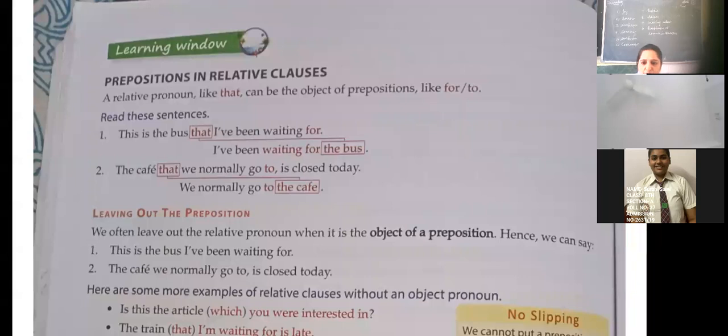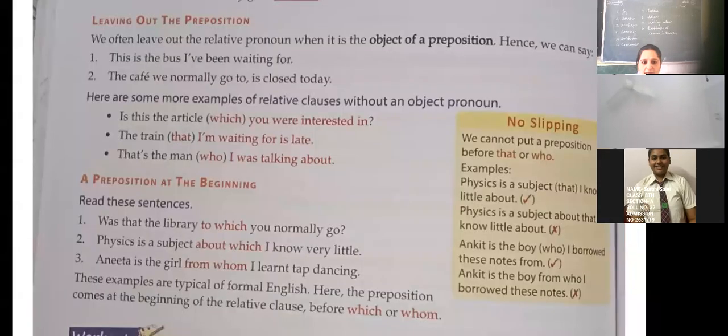Here are some examples of relative clauses with an object noun. We have some more examples like, is this the article which you were interested in? The train that I am waiting for is late. That's the man who I was talking about. Okay. So we can leave out the preposition here.